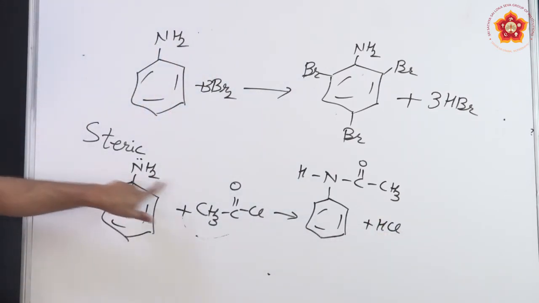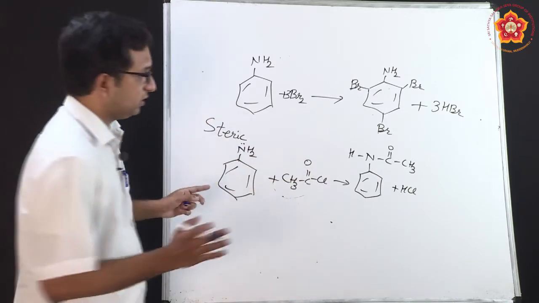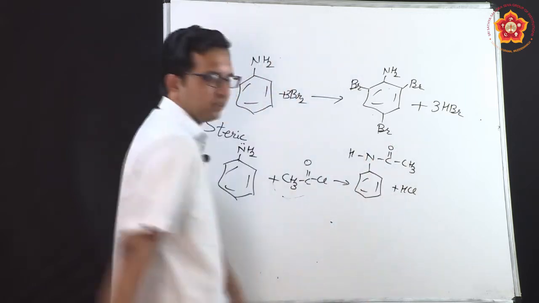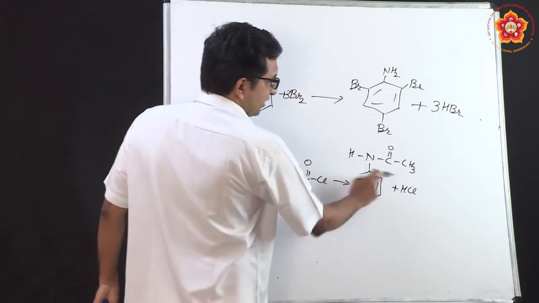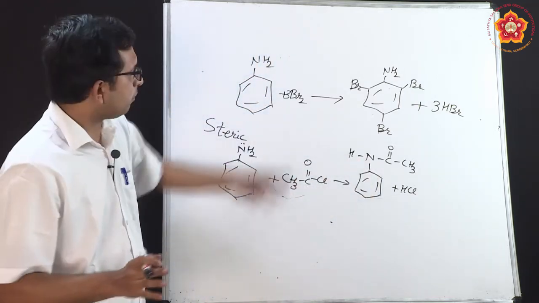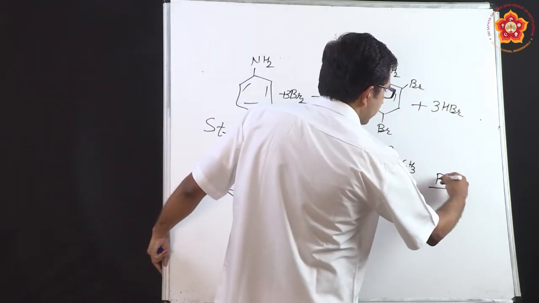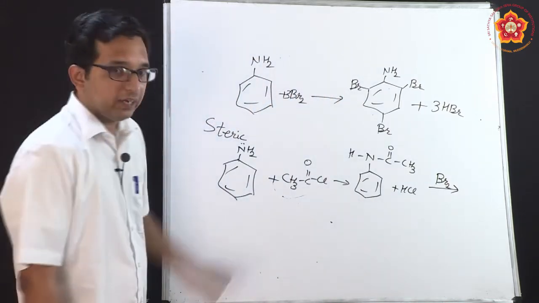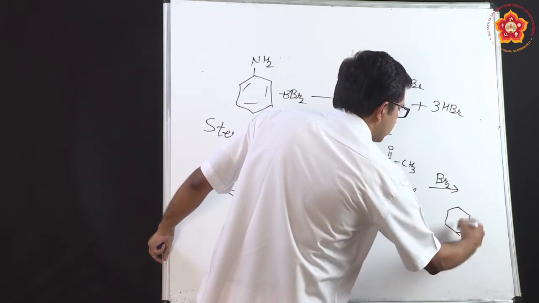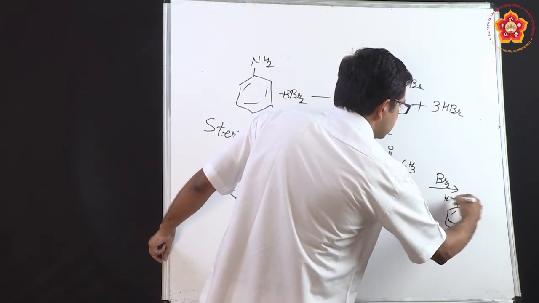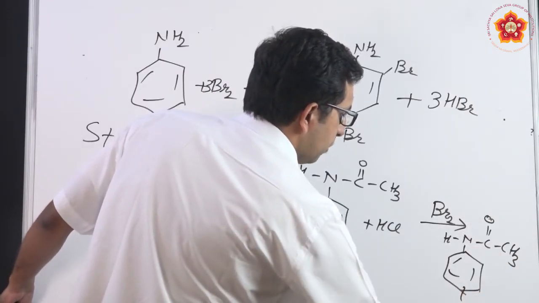So what has happened here is one H and one Cl is gone, and N is combining with the carbonyl carbon. Now a big group is generated here. Because a big group is generated, it will not force anybody to come and attack here. It will not force at the ortho position. And meta anyhow is not happening. So now if you do bromination, if I take Br2 and do this, then I will only get the para product. So let me write the product here, NHCOCH3, and I will only be getting one Br compound in this case.